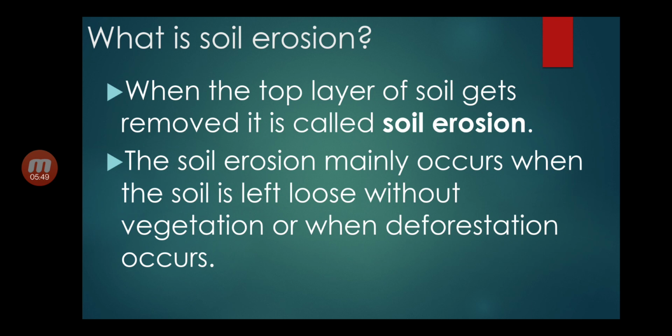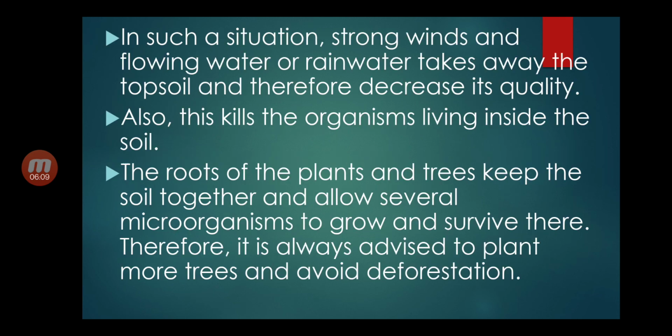What is soil erosion? When the top layer of soil gets removed, it is called soil erosion. The soil erosion mainly occurs when the soil is left loose without vegetation or when deforestation occurs. In such a situation, strong winds and flowing water or rainwater takes away the topsoil and therefore decreases its quality.